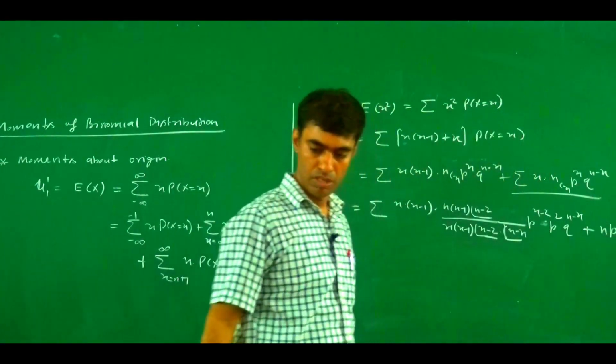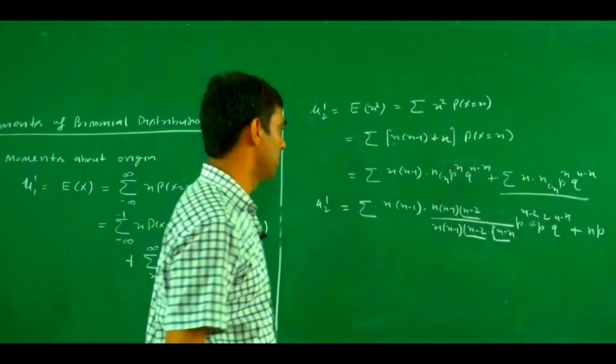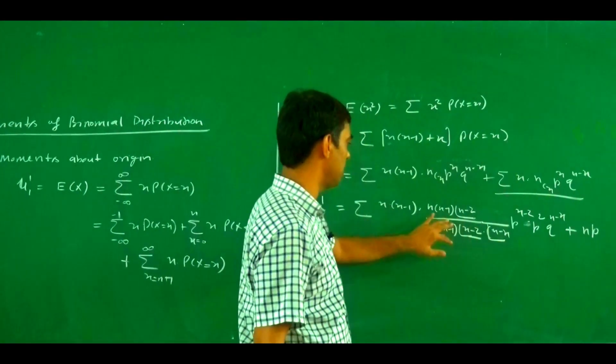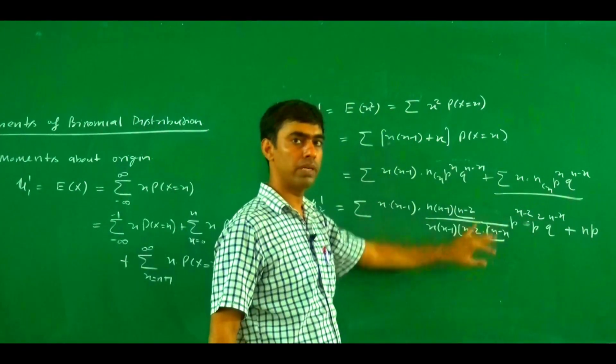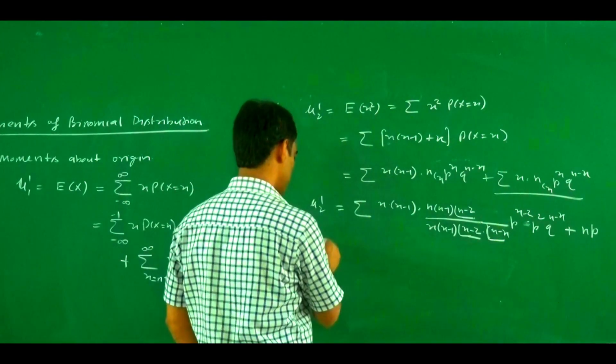There is no need to simplify this again. So it becomes n into n minus 1 p square outside, and this becomes p plus q to power n minus 2.